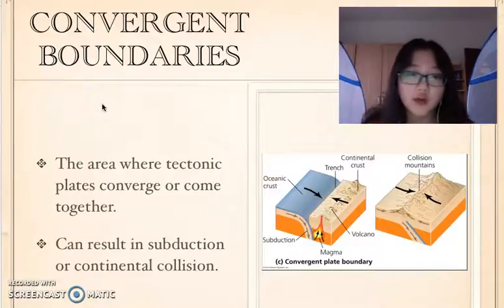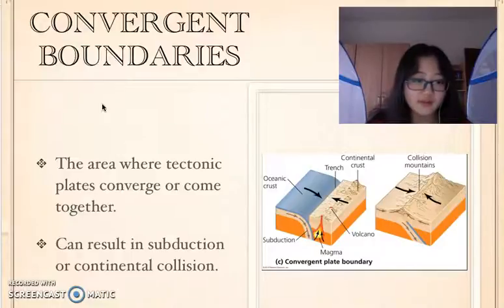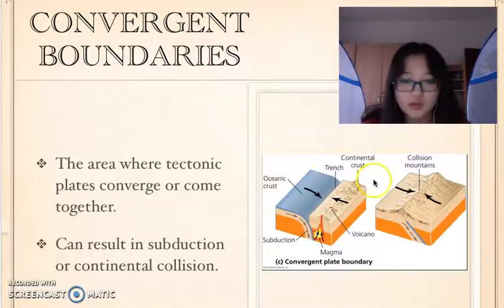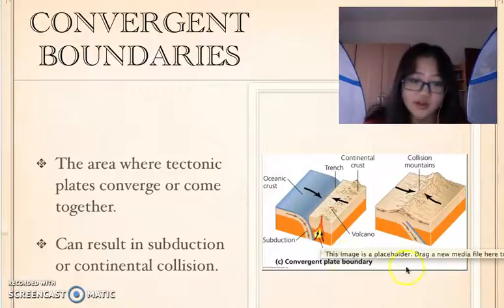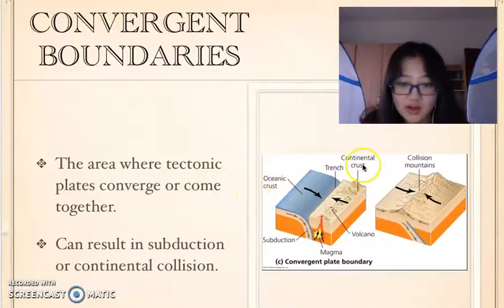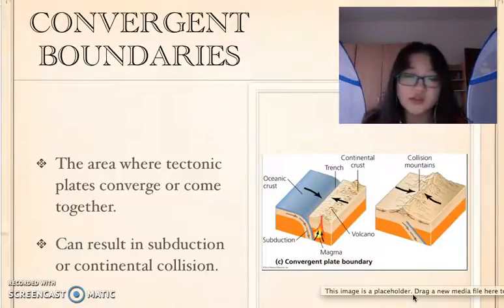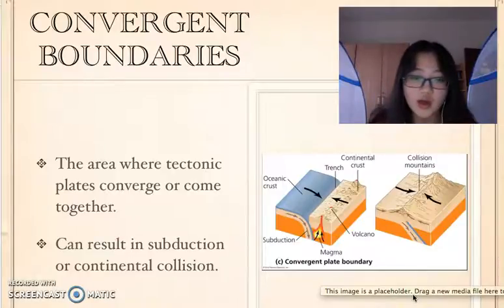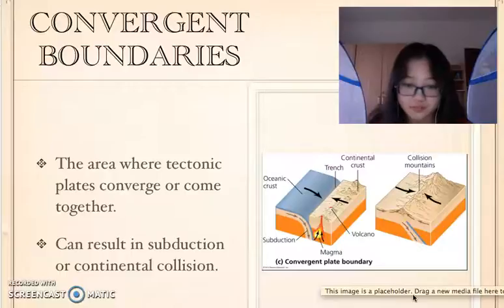Let's go on talking about another boundary, the convergent boundaries. It is the area where tectonic plates converge or come together. What that means is that there are three different kinds of convergent boundaries. The first one is between oceanic crust and continental crust. They converge into each other, and the oceanic crust will go under the continental crust because the density of the oceanic crust is higher than the continental crust.